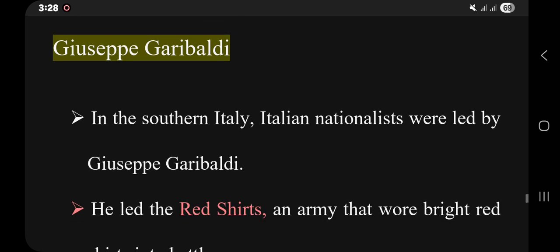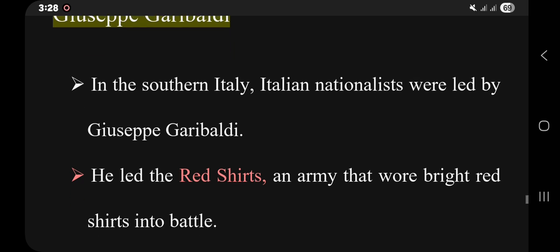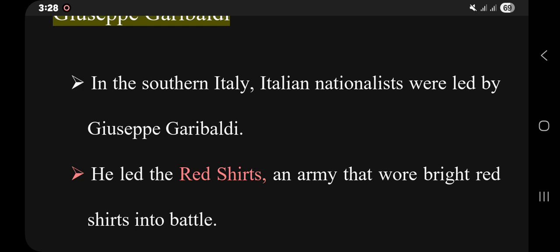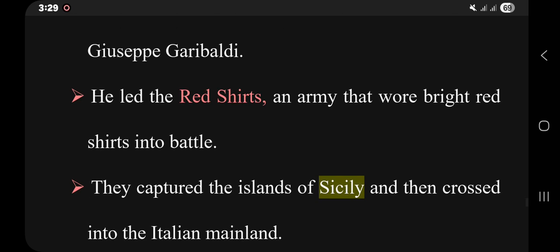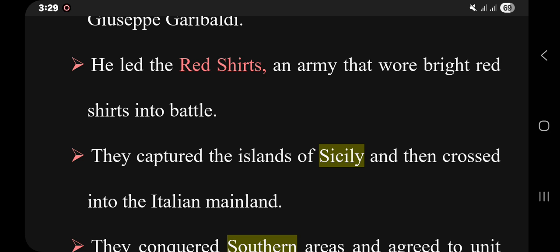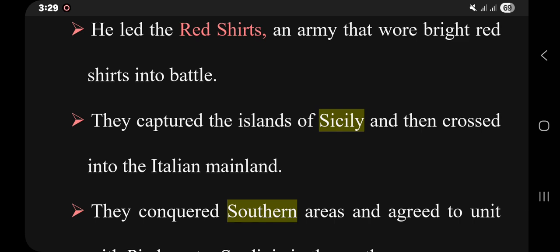Giuseppe Garibaldi was another individual who played a great role in the unification of Italy. In southern Italy, Italian nationalists were led by Giuseppe Garibaldi. He led the Red Shirts, the voluntary army of Giuseppe Garibaldi. This was the name. Why? Because of the color of their uniform. Of course, they had another name, the Thousand, because the number of his voluntary army reached around 1,000.